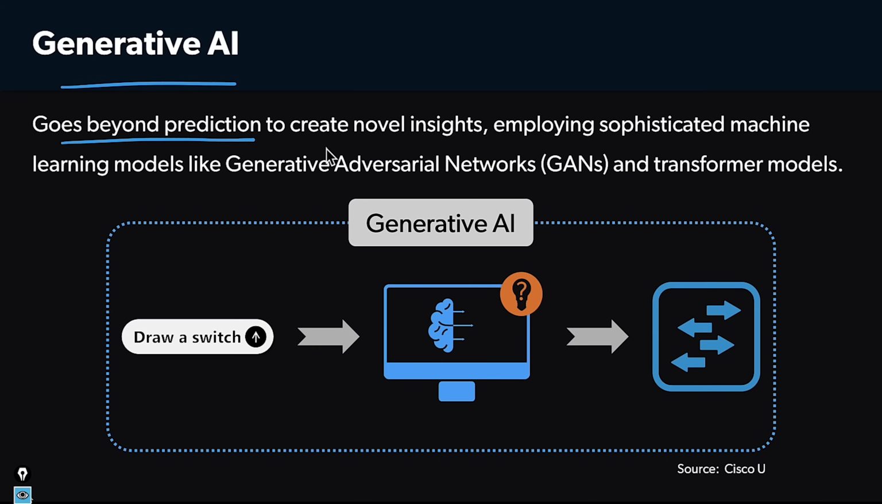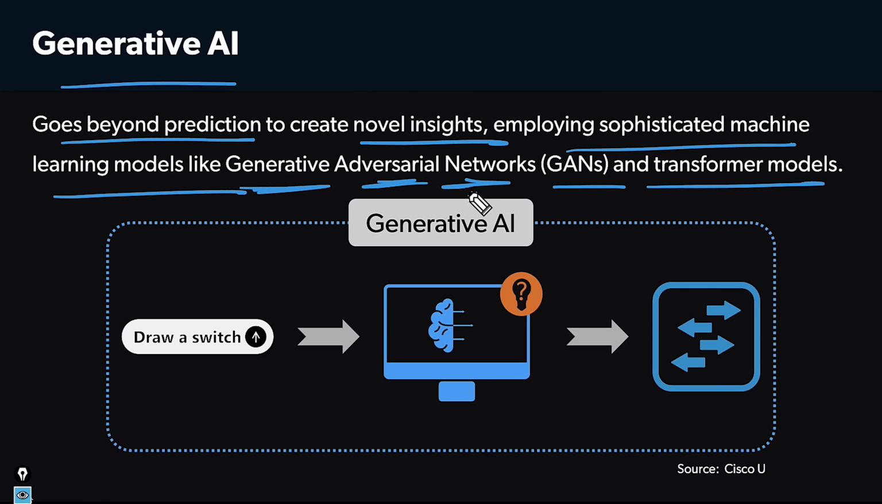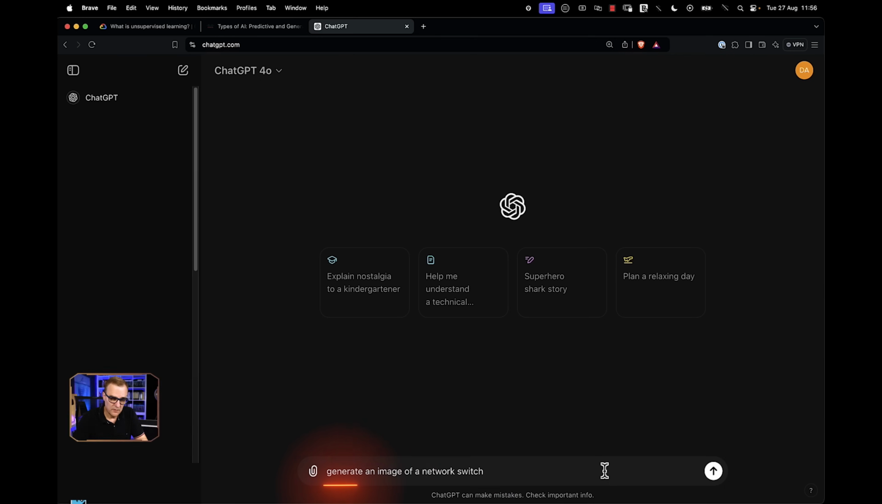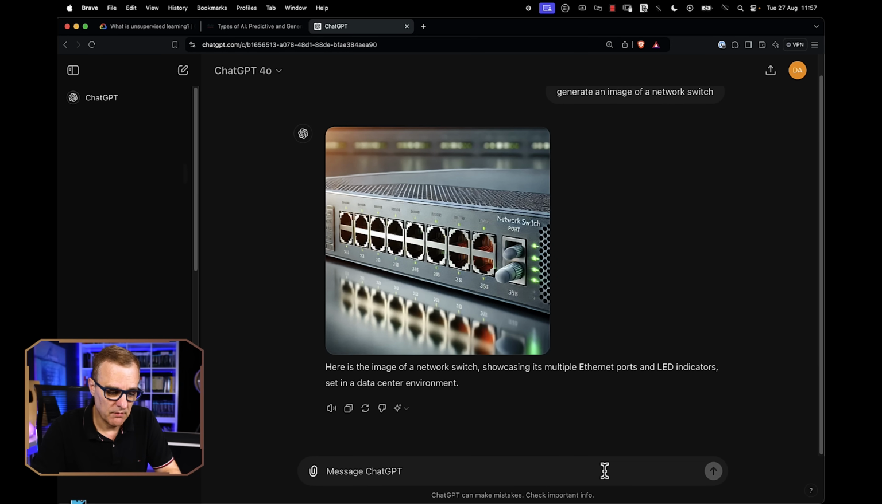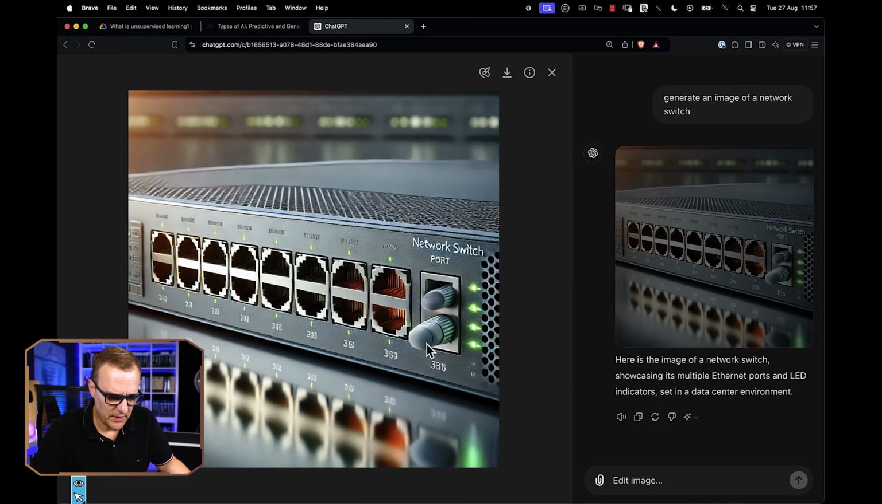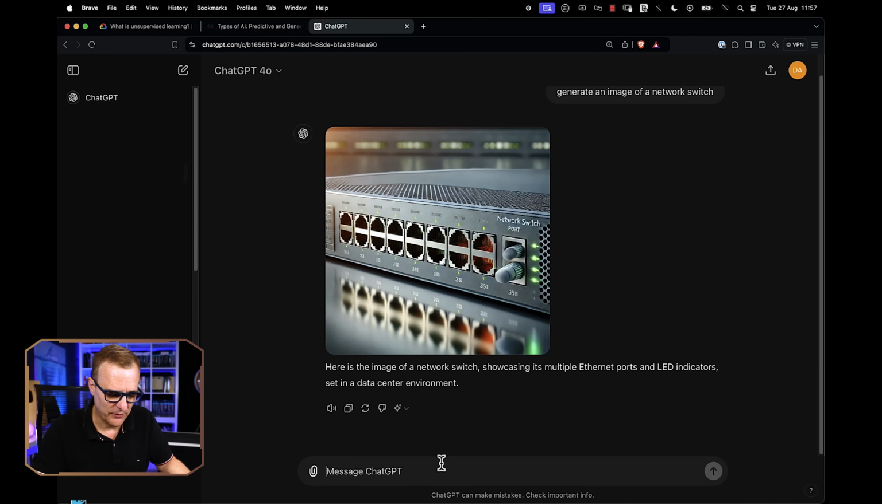Now with generative or Gen AI, we are going beyond prediction to create novel insights, employing sophisticated machine learning models such as generative adversarial networks or GANs and transformer models. So as an example, we tell the AI to draw a switch and there we go. So let's ask ChatGPT to generate an image of a network switch. And there you go. That kind of looks like a network switch. It's got some interesting ports over here. Don't know what's going on over here, but there is kind of a switch. So it's created a new type of switch.